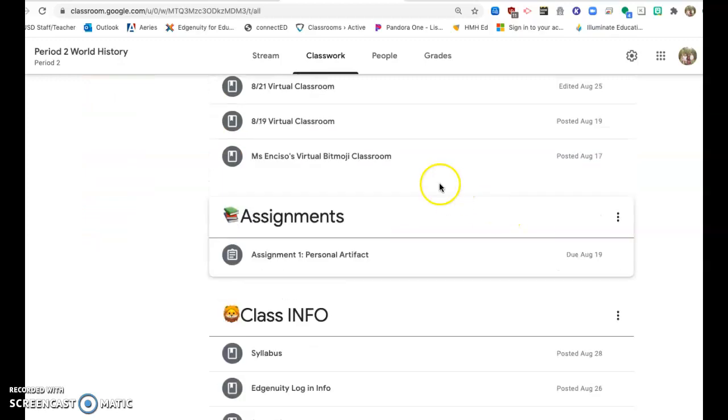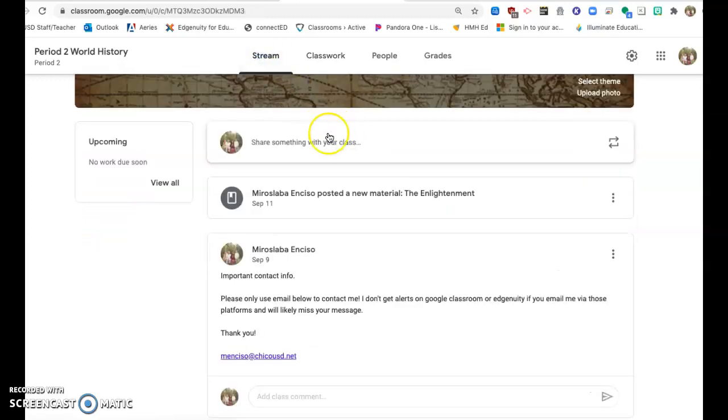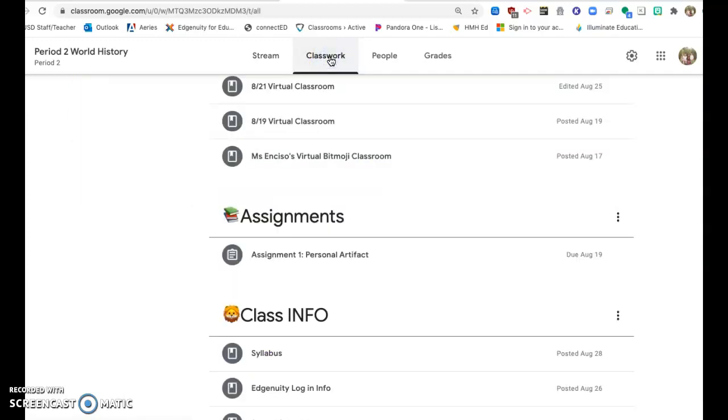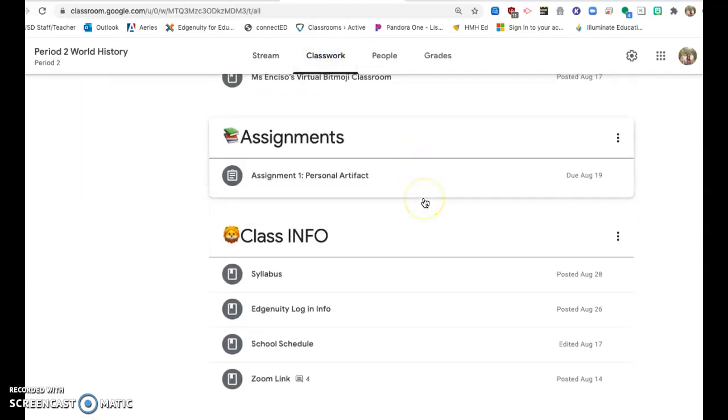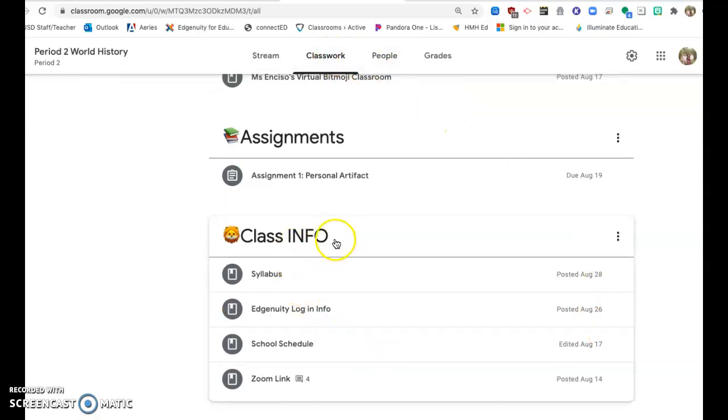I also wanted to share with you all the layout of our Google Classroom. If you look at our Google Classroom, the stream, this first tab at the top, is really where most announcements go. Anytime anything is posted, an announcement is automatically generated and posted to the stream. But the bulk of the information is going to be in the Classwork tab. If you go to the Classwork tab and scroll down to the bottom of the screen, you should see a topic titled Class Info.